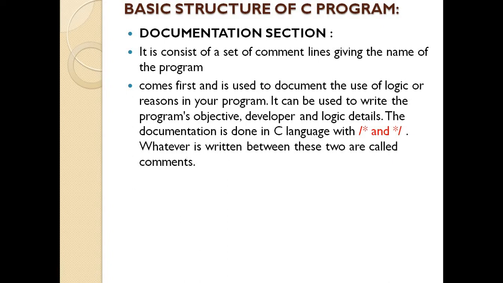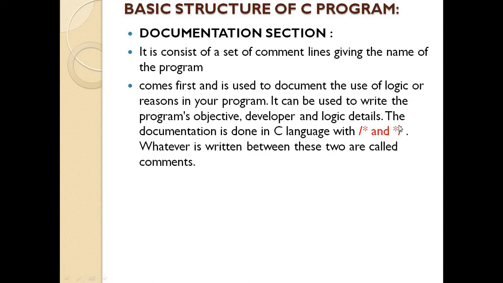Before writing the first statement in that essay, what do we do? We give the name of that essay, my mother, and we put it in which symbol? Double quotation marks. Same here, if we want to put the program name, which symbol do we need to use in a C program? We need to use slash star, star slash.